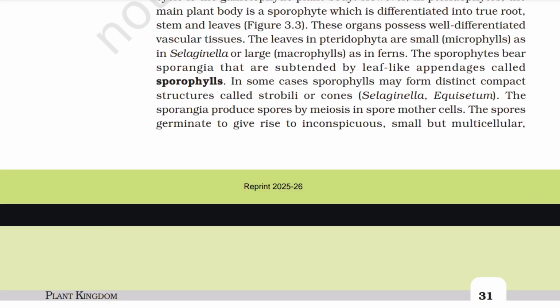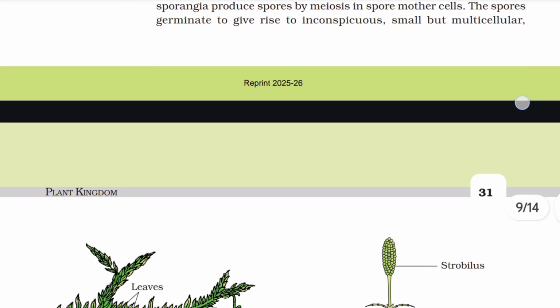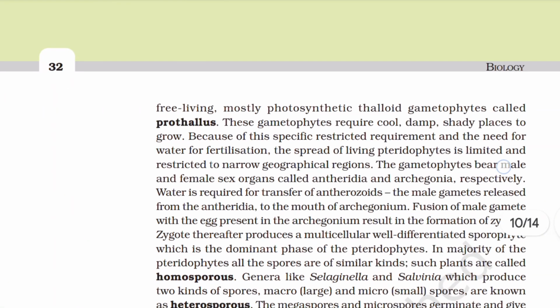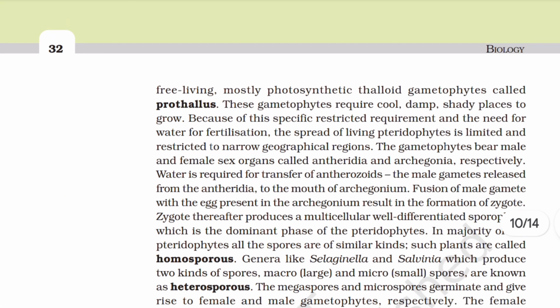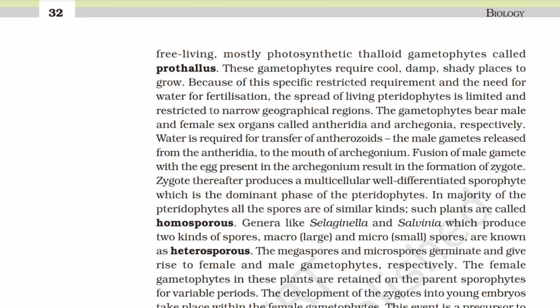The sporangia produce spores by meiosis in spore mother cells. The spores germinate to give rise to inconspicuous, small, but multicellular free living, mostly photosynthetic, thalloid gametophytes called prothallus. These gametophytes require cool, damp, shady places to grow. Because of this specific restricted requirement and the need for water for fertilization, the spread of living pteridophytes is limited and restricted to narrow geographical regions. The gametophytes bear male and female sex organs called antheridia and archegonia respectively. Water is required for transfer of antherozoids, the male gametes released from the antheridia, to the mouth of archegonium.